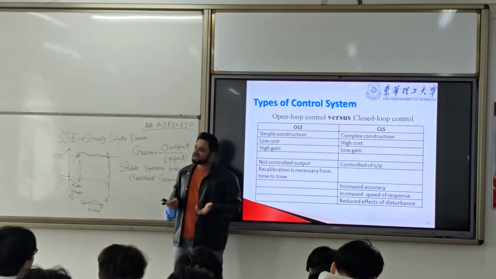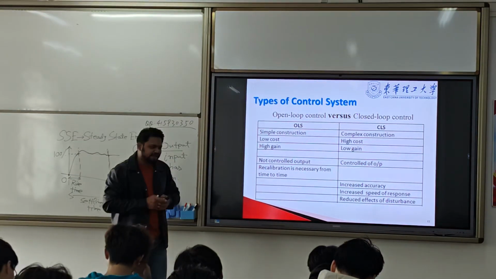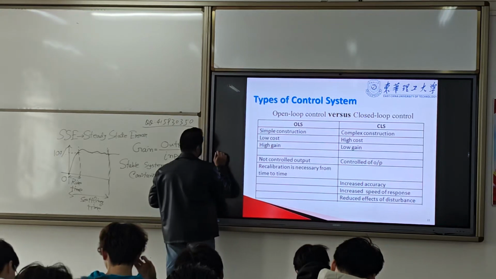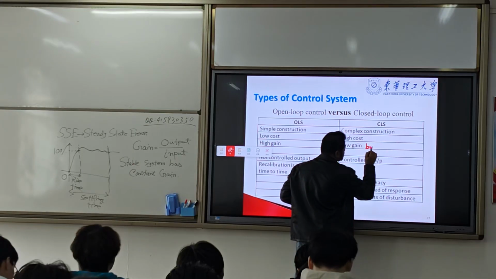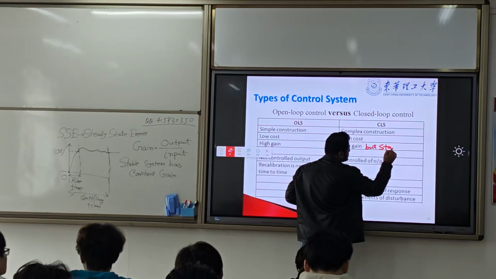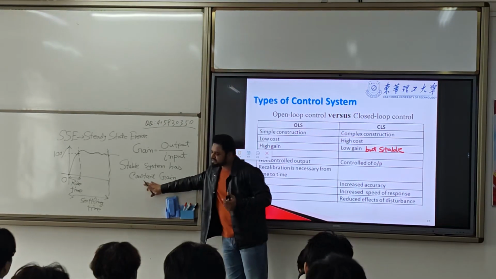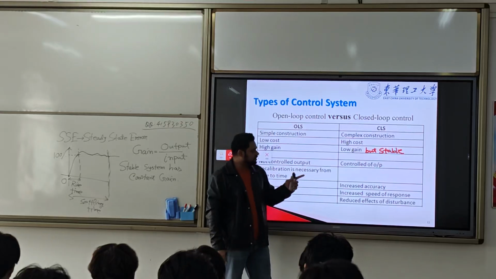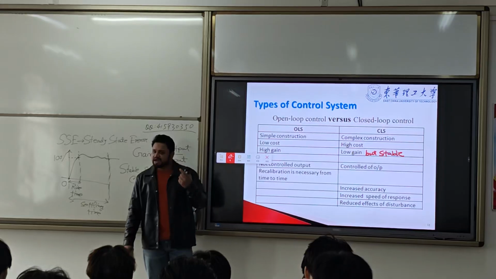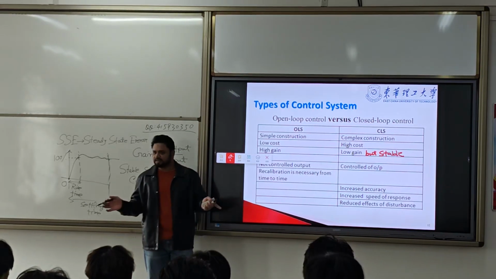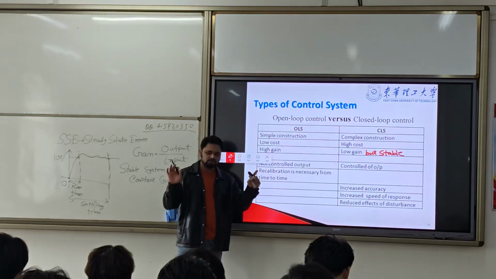In open loop system we get a high gain, but in closed loop system we get a lower gain. Even if you get a lower gain, the gain is stable. In a closed loop system we get a lower gain, but a stable gain. Stable gain means constant gain. So that's why we use a closed loop system. The open loop system does not have any constant gain. It is a high gain, but it is not constant. It is not stable. But in a closed loop system, we get a lower gain, but it is stable, fixed or constant.